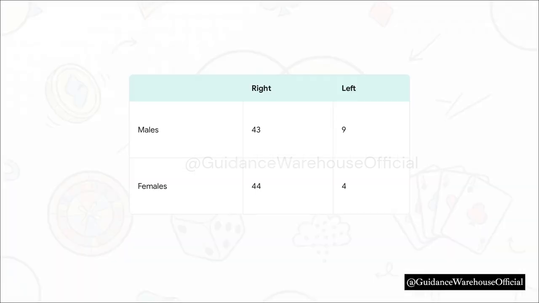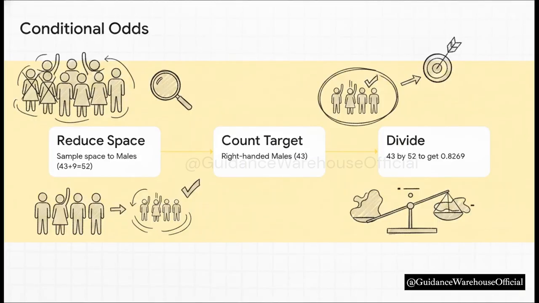Let's walk through this sample table together, just like we're at a whiteboard. This data shows a sample of 100 individuals, categorized by gender and whether they are right or left-handed. Suppose we want to find the conditional probability that a subject is right-handed given the condition that the subject is male. Let's apply our formula step by step.